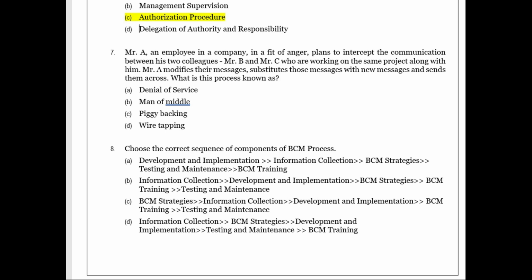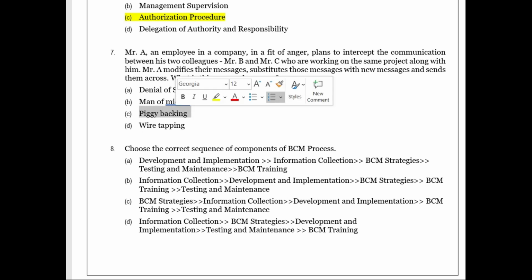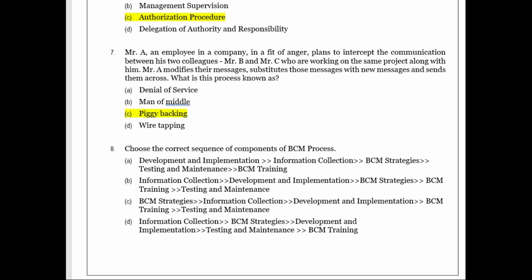What are the processes known? He is not stopping any service. He is not doing any denial of service. He is not acting as a middleman to these two people. He is doing piggybacking, meaning he is intercepting the message and then changing it. And he is not even wiretapping. He is not secretly listening to anything. So what Mr. A is doing to his two colleagues is piggybacking, meaning he is intercepting the message and replacing or substituting it with some other message.